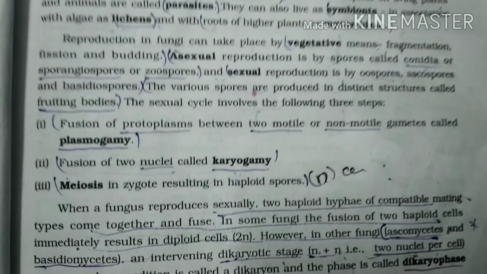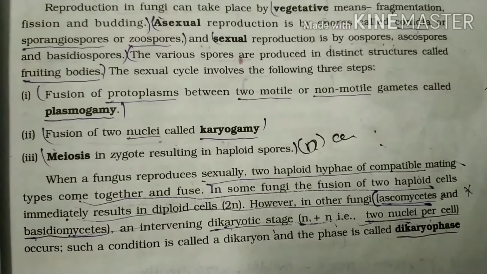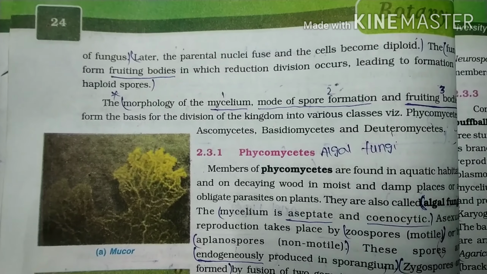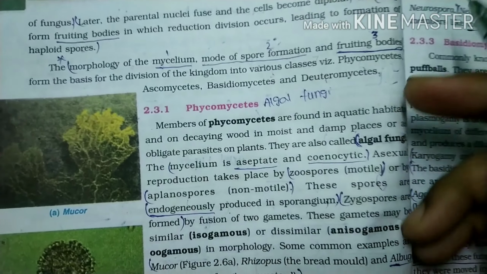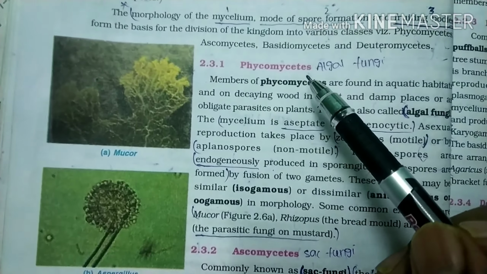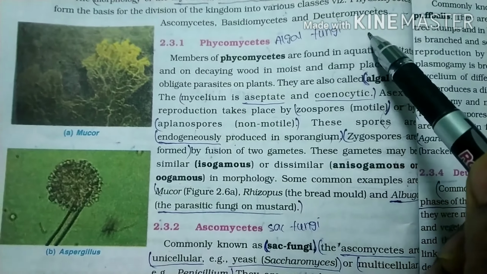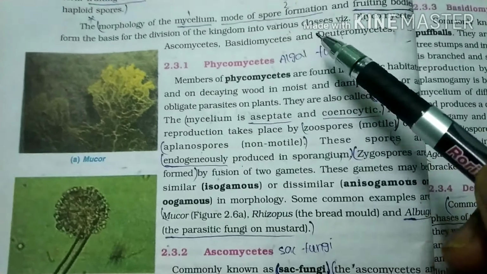Let us go to the subdivisions. We are going to discuss the basis on which fungi are further divided. Based on the morphology of the mycelium, the mode of spore formation and the fruiting body, the fungi kingdom is further divided into Phycomycetes, Ascomycetes, Basidiomycetes and Deuteromycetes. Let's go through them one by one.